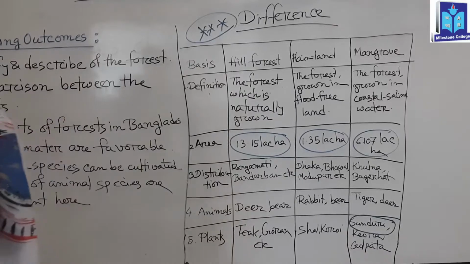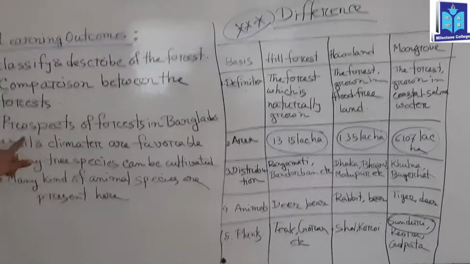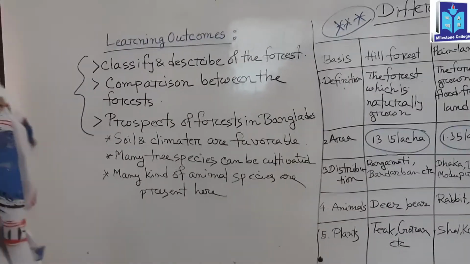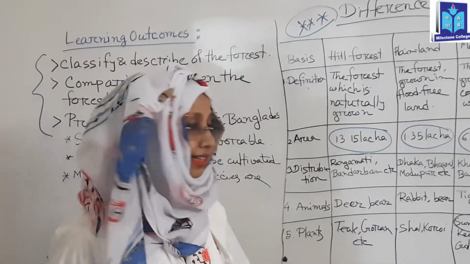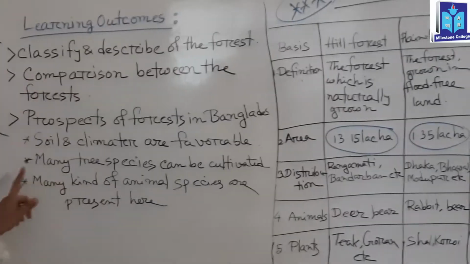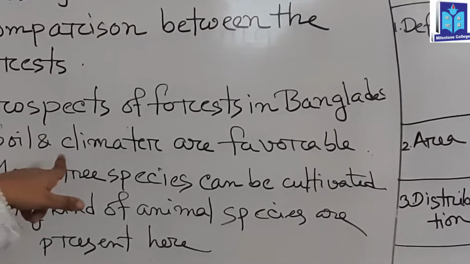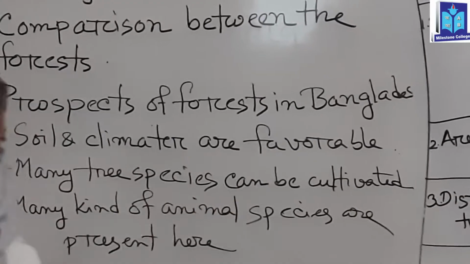Now we come to the prospects of forest in Bangladesh. Here you can see some examples. Soil characteristics and climate are favorable.